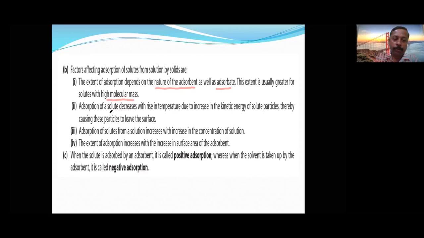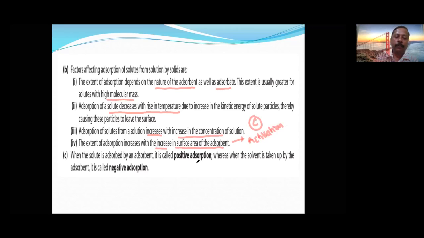Adsorption of solute decreases with a rise in temperature. That is the same. Then adsorption of the solute from solution increases with increase in concentration. C to the power of something is there, therefore it is directly proportional to C, and it increases with increase in surface area. That's why we make the activated charcoal. Activation means increasing the surface area only.